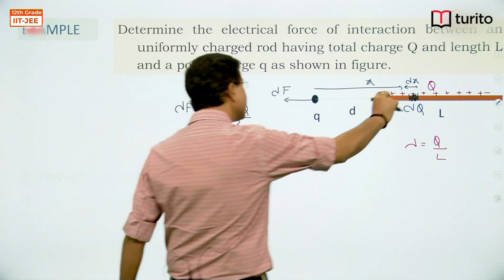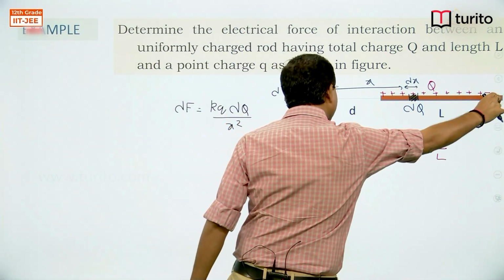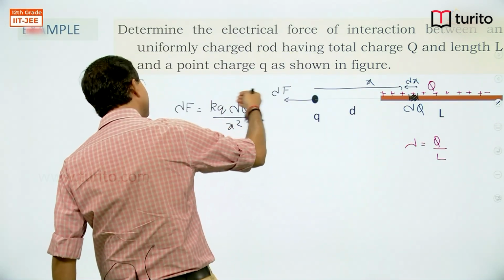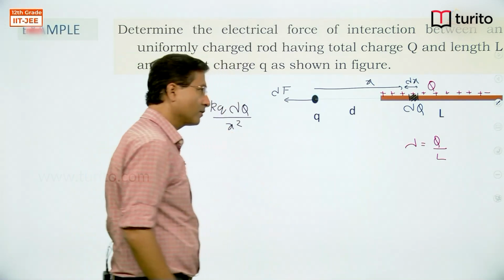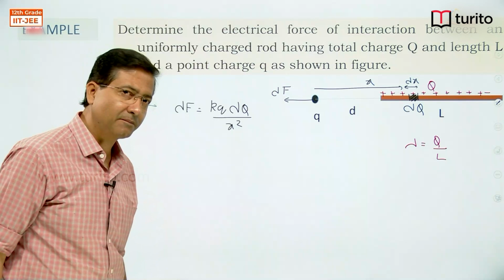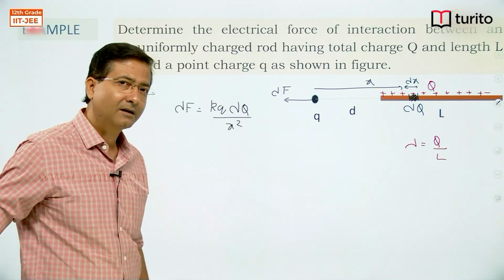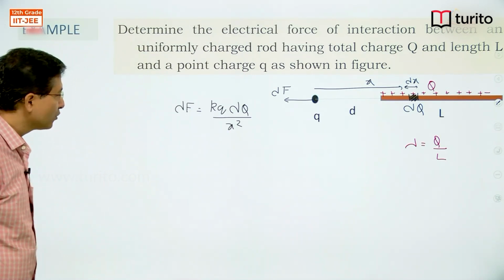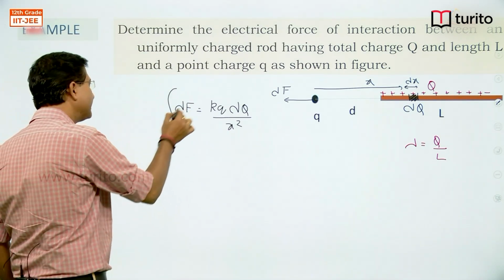All these elements, irrespective of their location, they all exert force away from the distribution in the same direction. So their magnitudes will be different, but their direction is same. So as the vectors are in same direction, we can directly add them. To add them, we can integrate